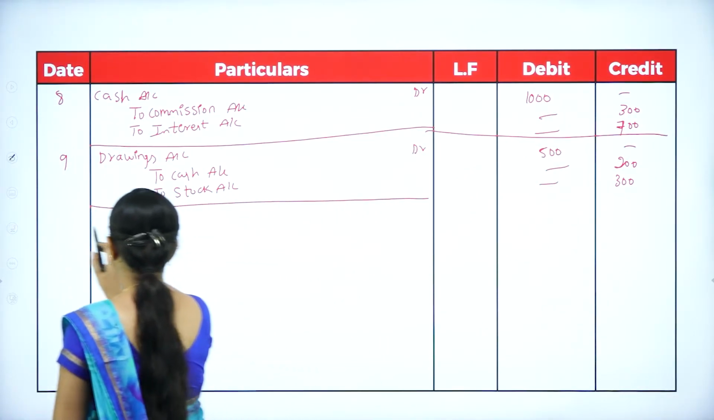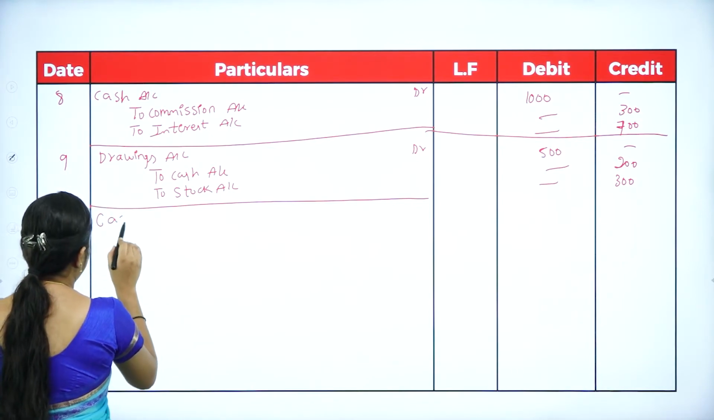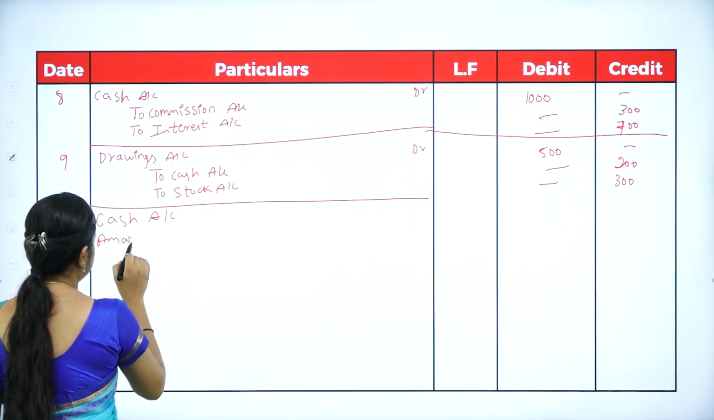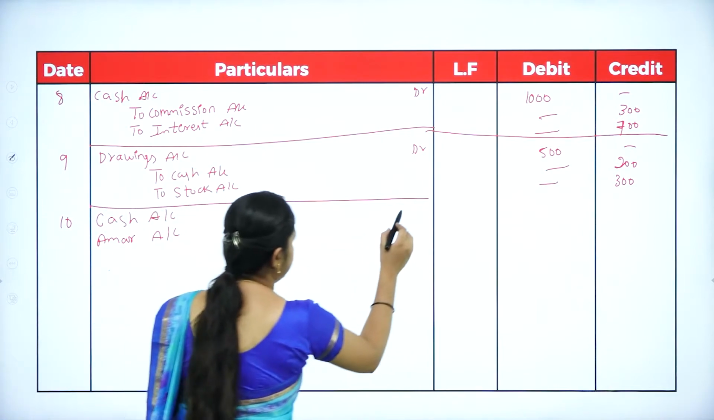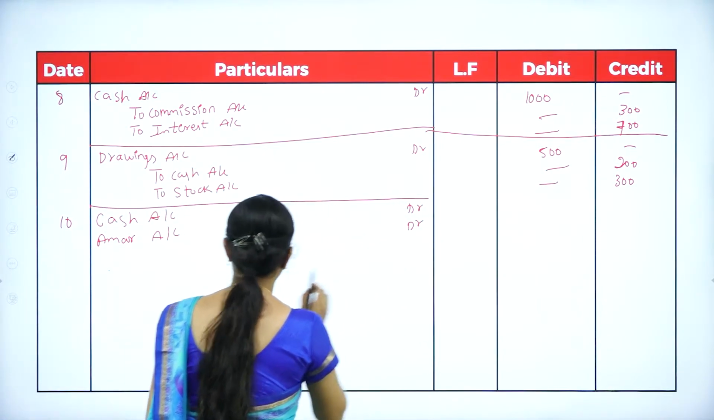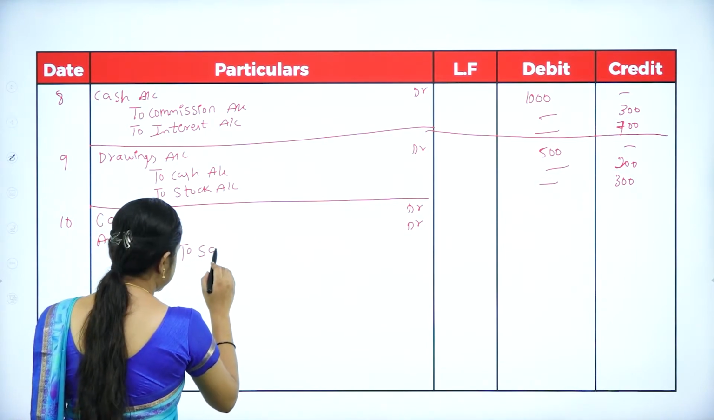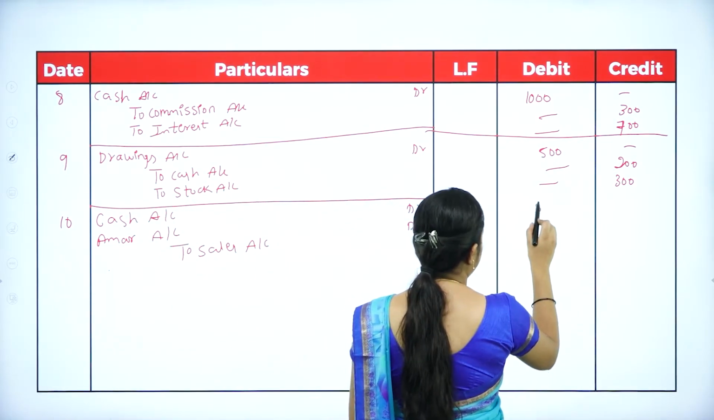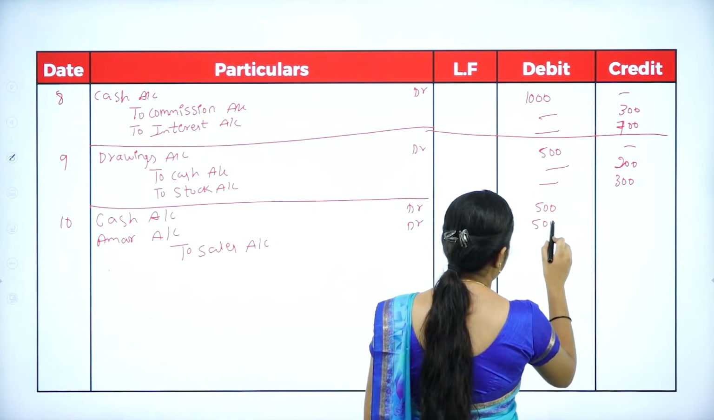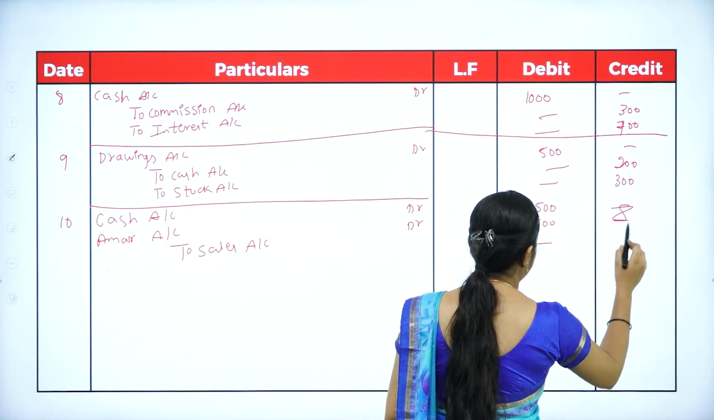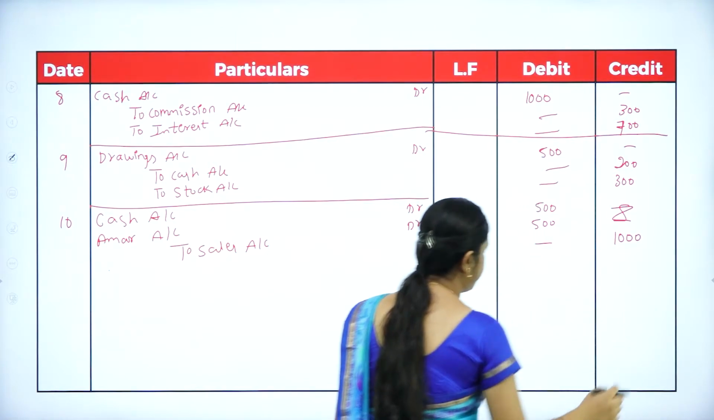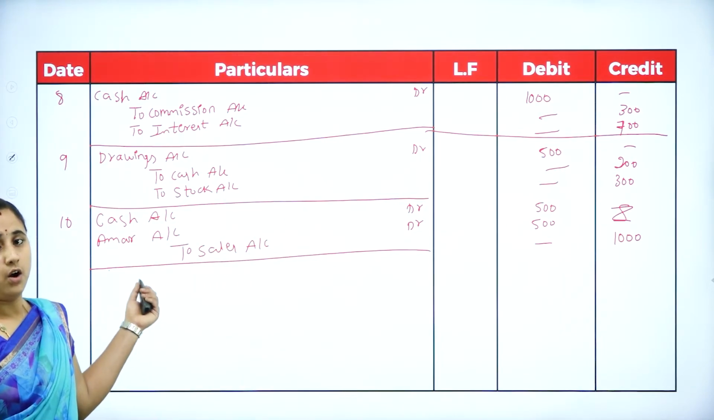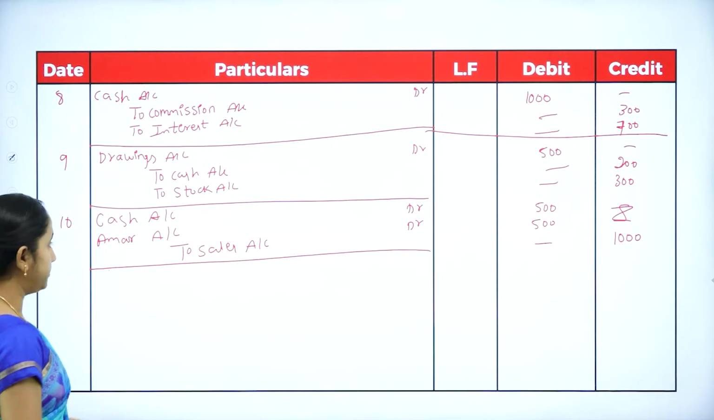10th, you receive cash. Account debtor and Amar account debtor to sales account. You receive a cash of rupees 500 and you gave a credit for rupees 500 and total sales you made is rupees 1000. So it is tallied. Being goods sold to Amar for cash as well as on credit.